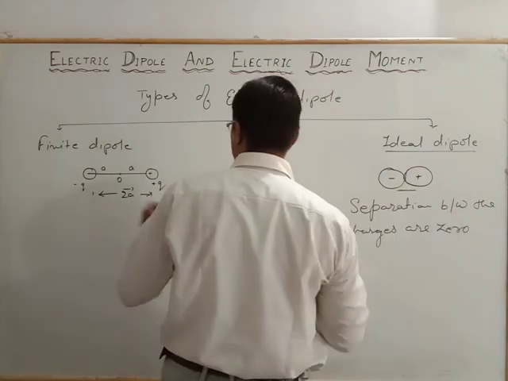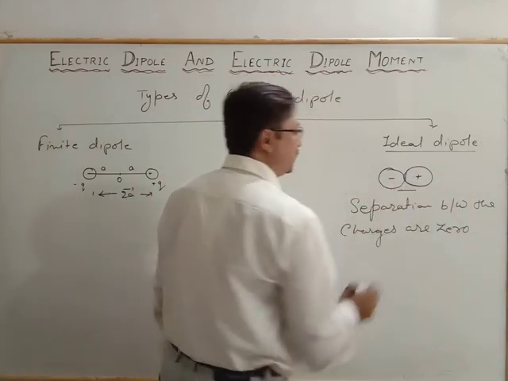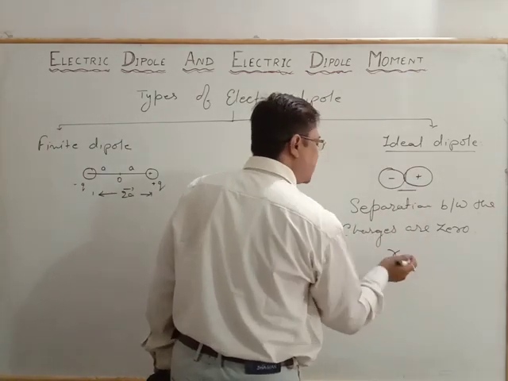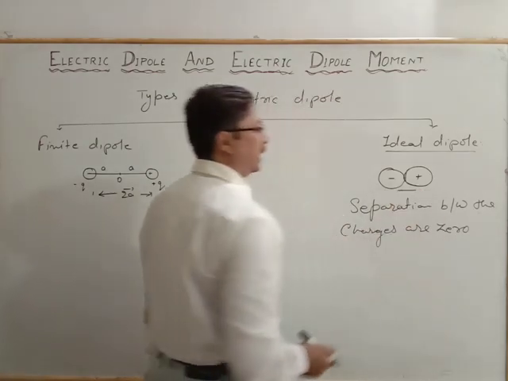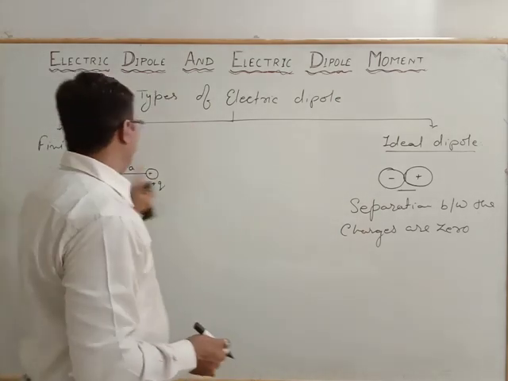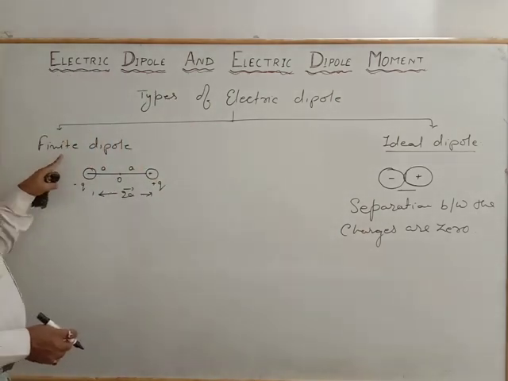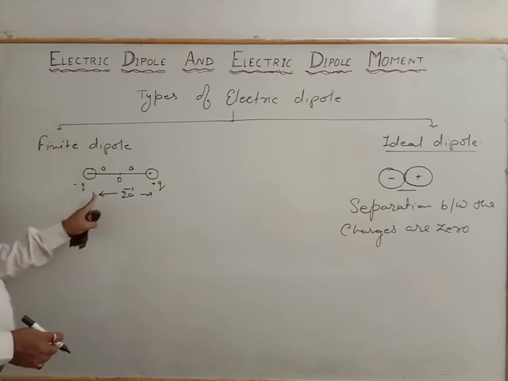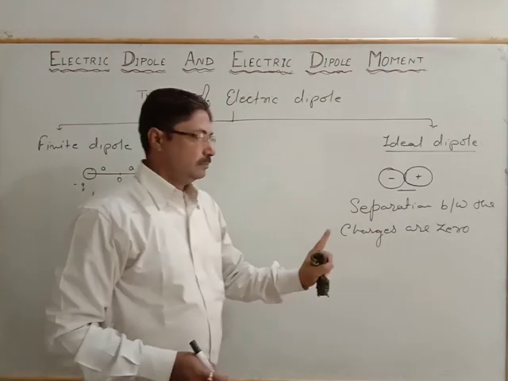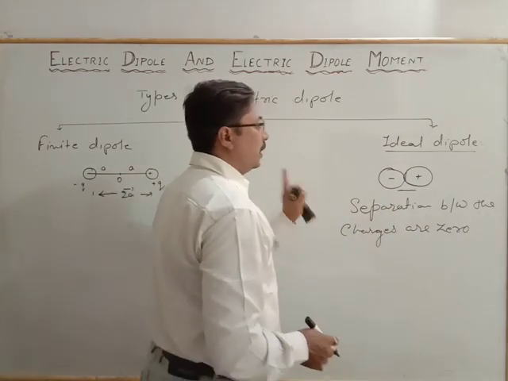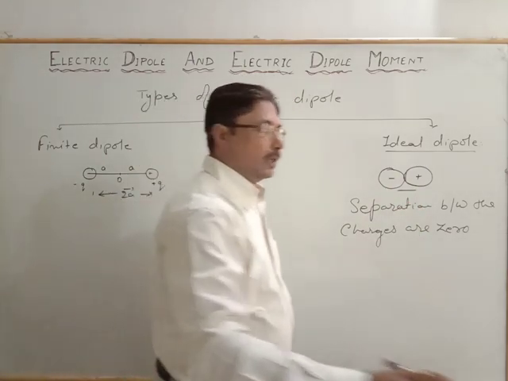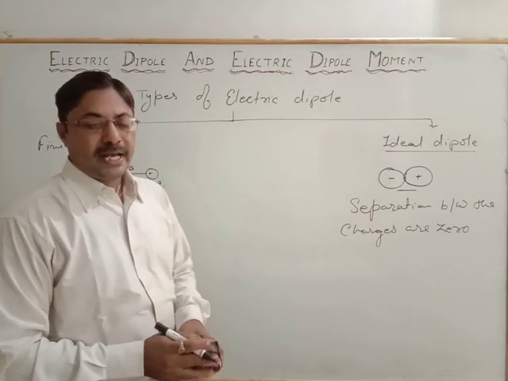That means whatever the separation is, it is almost zero, or we can say that the radius of the sphere is greater than the length of the dipole. So it makes two behaviors of the dipole: one with a finite distance between the two charges, the finite dipole, and no separation between the charges, the ideal dipole. So that is all about the electric dipole.